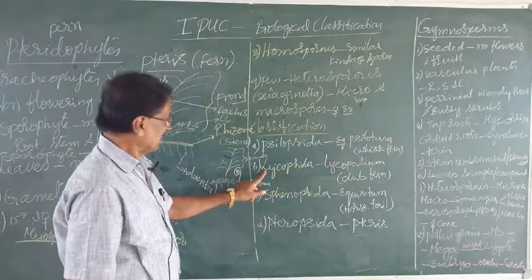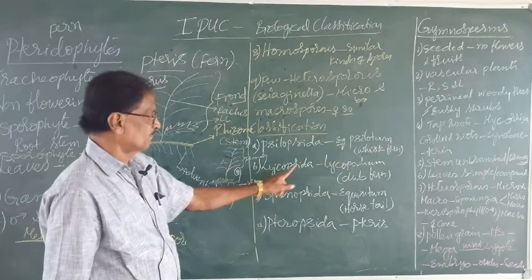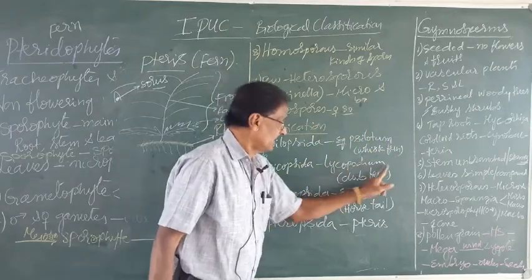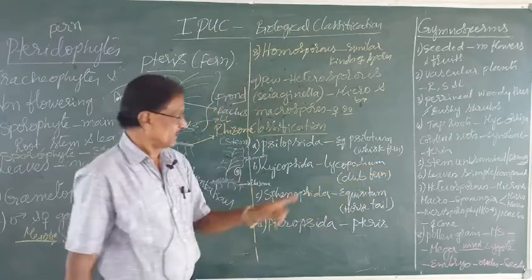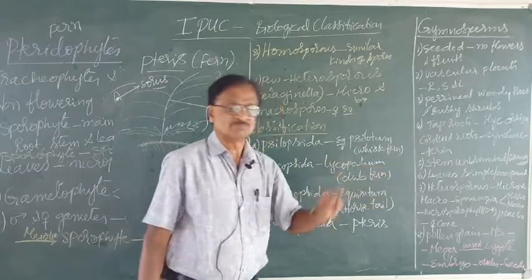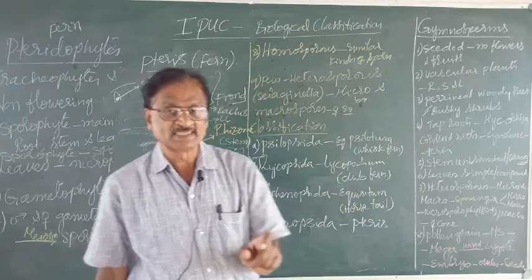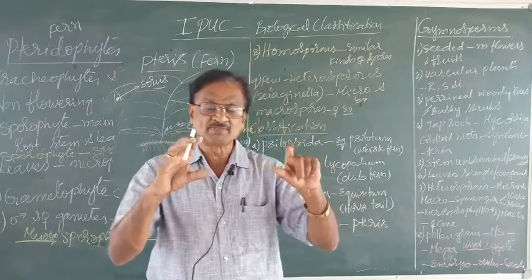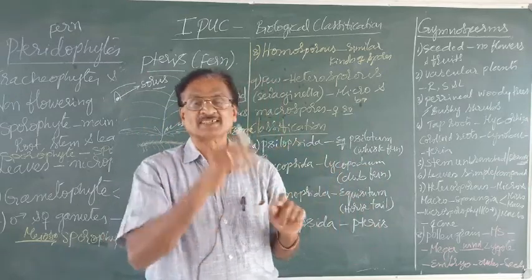The second class is Lycopsida. Example is Lycopodium, that is club fern. Club fern in the sense it appears like a large stick.